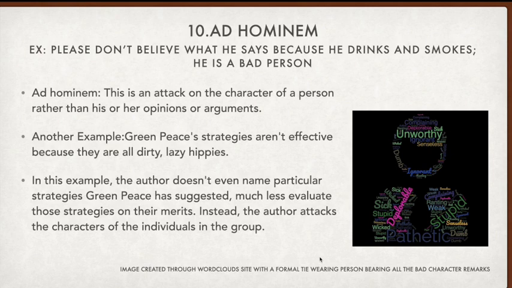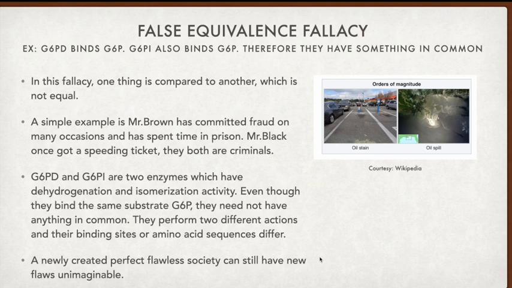So on the right side there is a picture of a person who wears a tie, and some words which are used to character assassinate a person, given as a tag cloud. So unworthy, complaining, senseless, ignorant, sick, stupid, wicked, dumb, everything is going to come in this ad hominem fallacy.